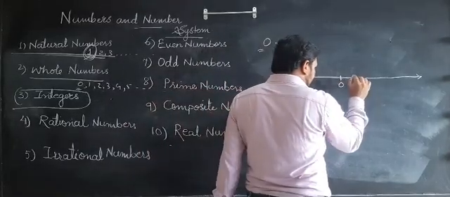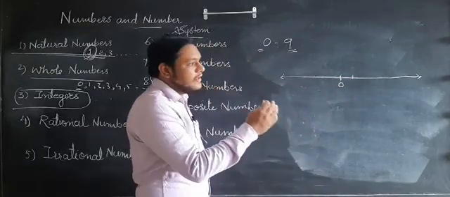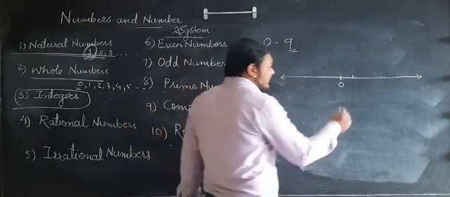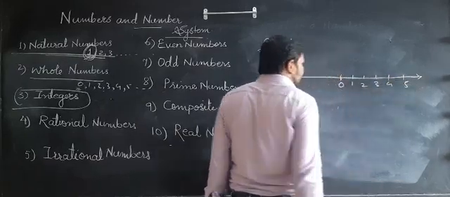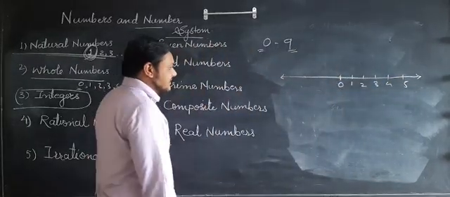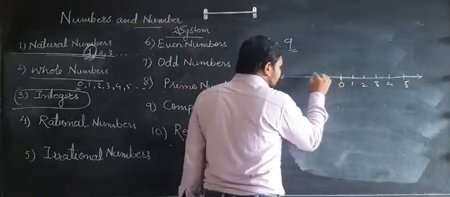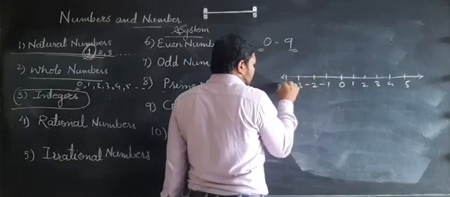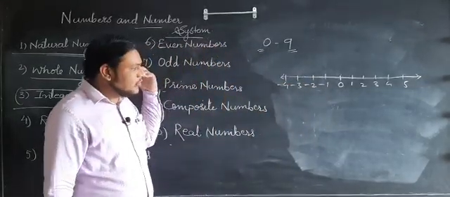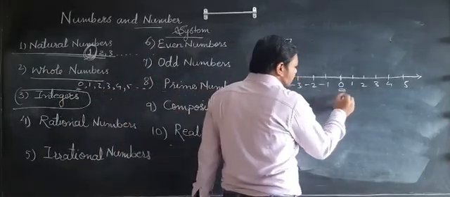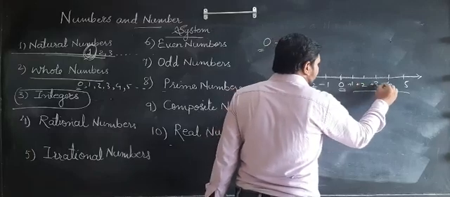On the number line, 0 is the midpoint, and to the right side of 0 we can see the positive numbers 1, 2, 3, 4, 5. Students, this number line contains positive numbers to the right of 0 and negative numbers to the left of 0. See, -1, -2, -3, -4 and so on. So 0 is the midpoint of the number line. To the right of 0 there are positive numbers.